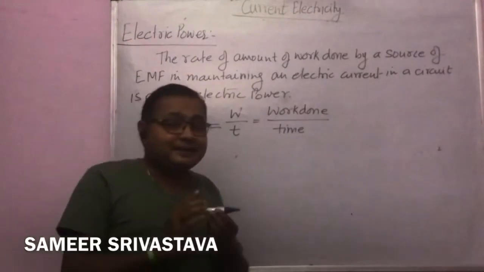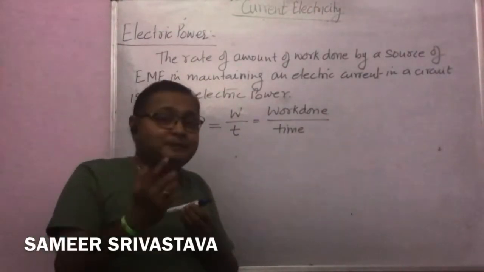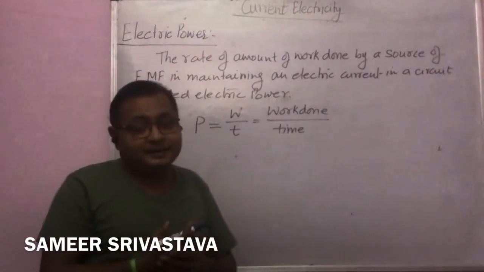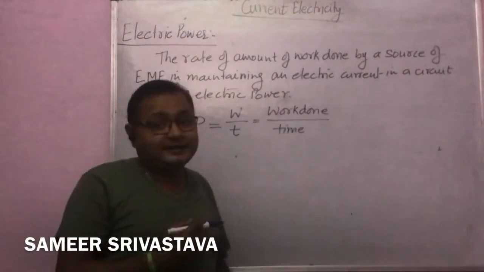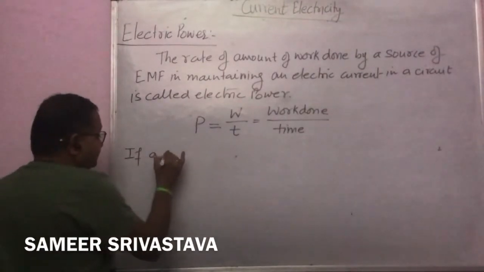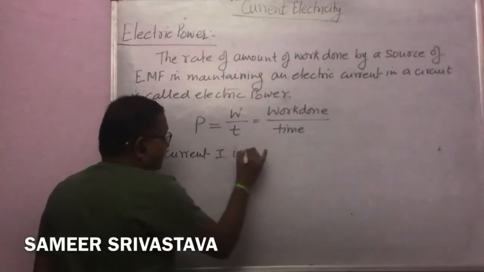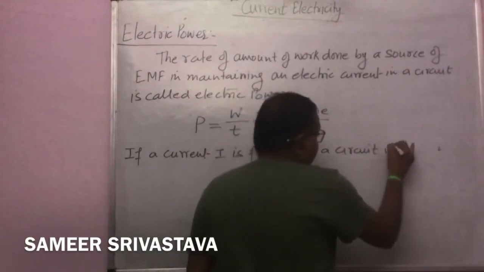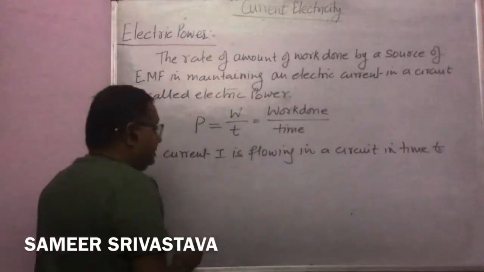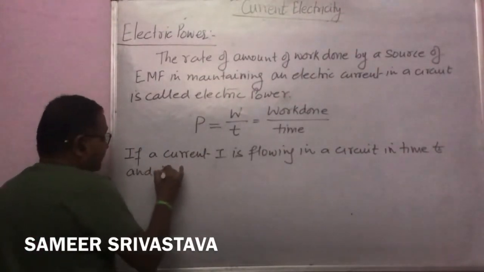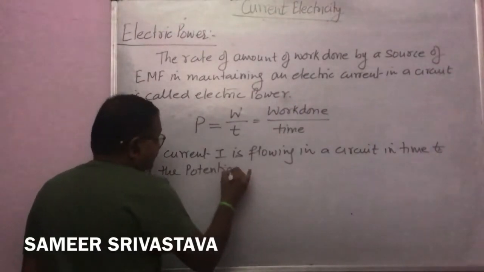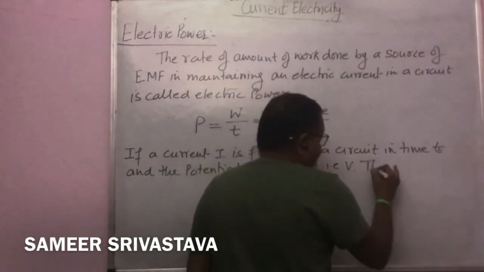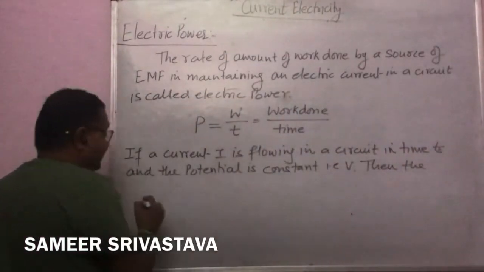So if the current I is flowing through a circuit in a time t and the circuit has a constant potential V, in that condition the energy consumed or work done is written as W equal to VIT.